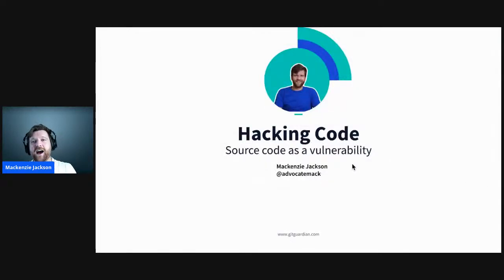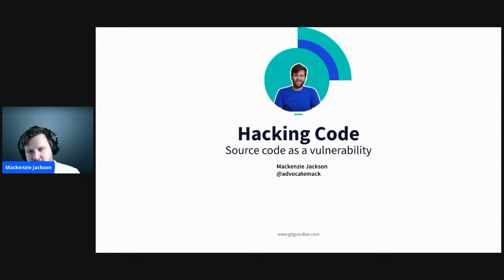So, yeah, I'm Mackenzie, and today I'm going to be talking a little bit about hacking code, source code as a vulnerability. A lot of the times when we think about writing secure code, we're thinking about making sure our application in production is secure and free from exploitable vulnerabilities. But sometimes we don't actually realize that the source code itself, in and of itself, can be a security vulnerability. So I'm going to look at a little bit of a different perspective.